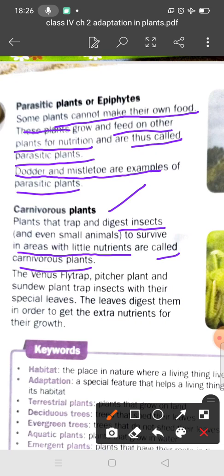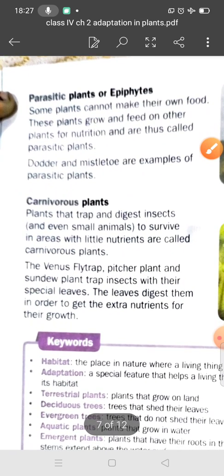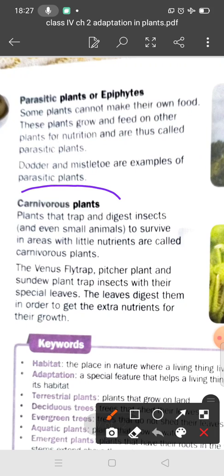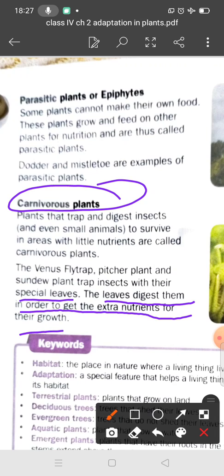Plants that trap and digest insects and even small animals to survive in areas with little nutrients are called carnivorous plants. For example, Venus flytrap, pitcher plant, and sundew. These plants trap insects with their special leaves, and the leaves digest them to get extra nutrients for their growth.